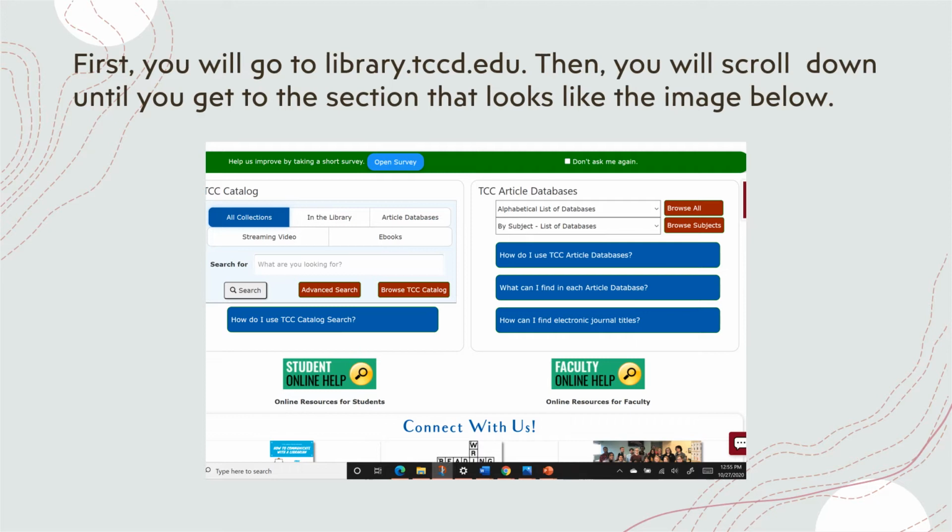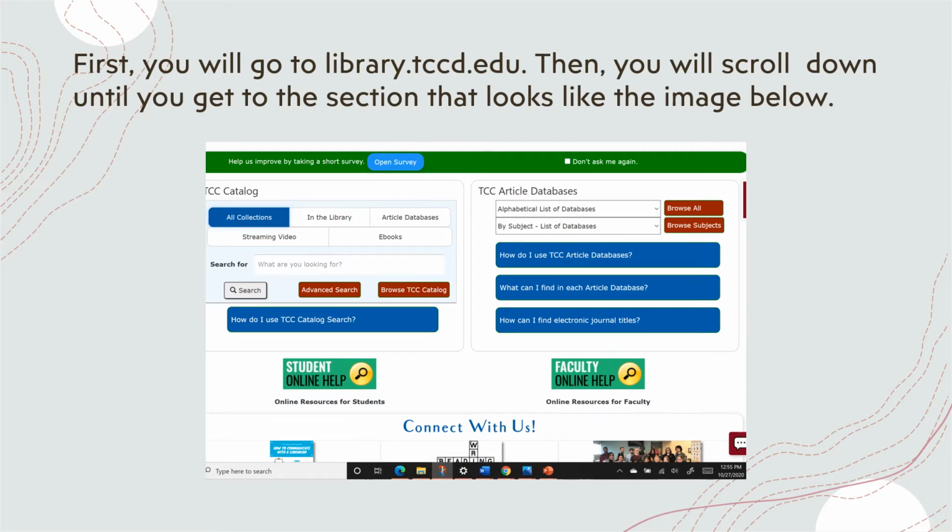This is the section after you scroll down a little bit. There's information at the very top of the library homepage about hours and COVID information and things like that. But eventually you'll get to this section where the TCC catalog is on the left and the TCC article databases, as you can see, are on the right.